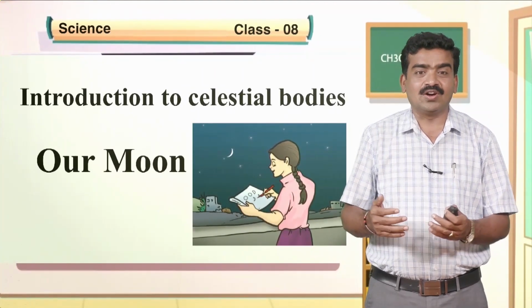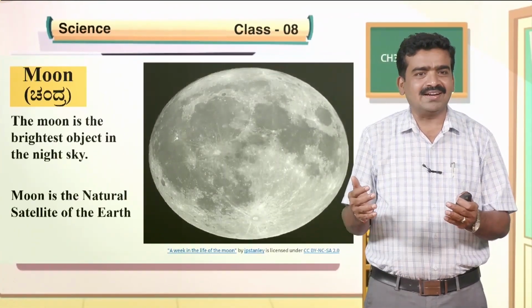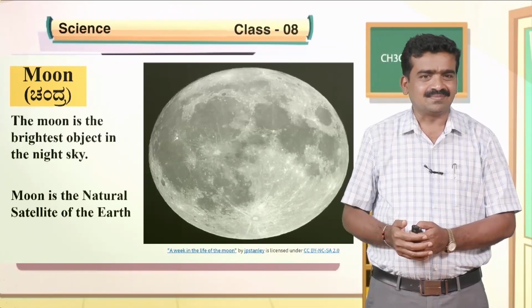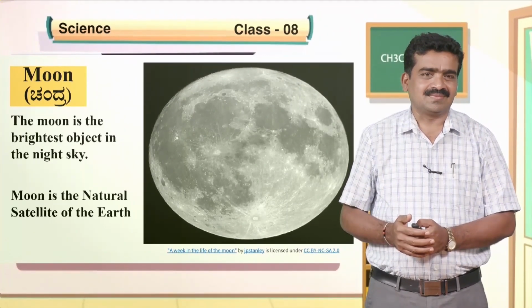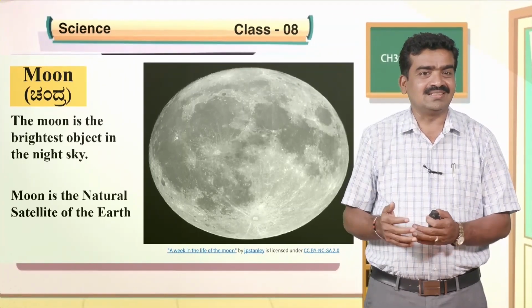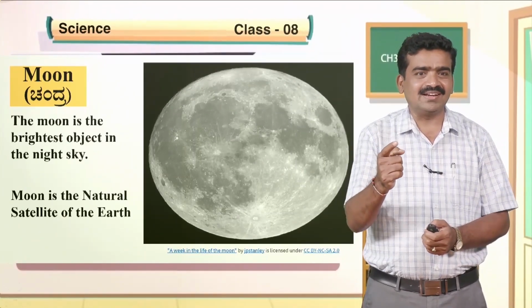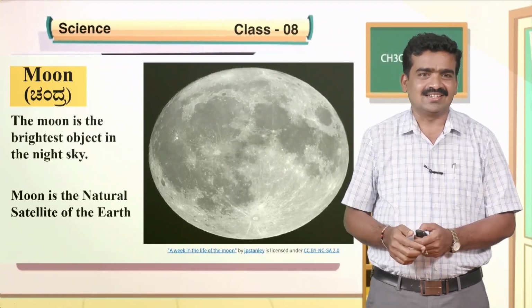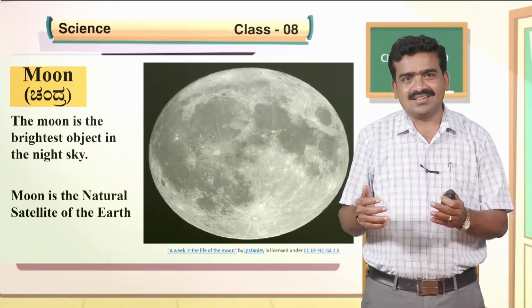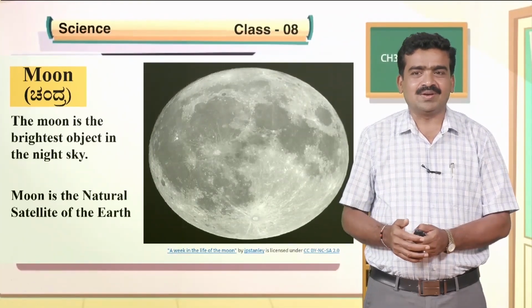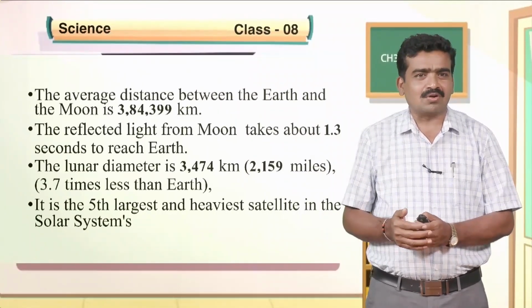Firstly, we are going to learn about the moon. You know that the moon is the brightest object in the night sky, which is our natural satellite of earth. So, what is a moon? It is a natural satellite of the earth and it is the brightest object in the night sky. We can easily locate the moon's position in the day as well as in the night sky because of its brightness.